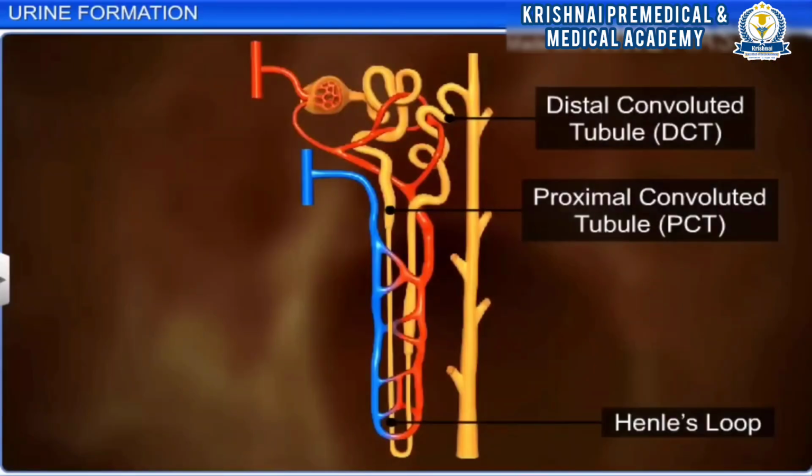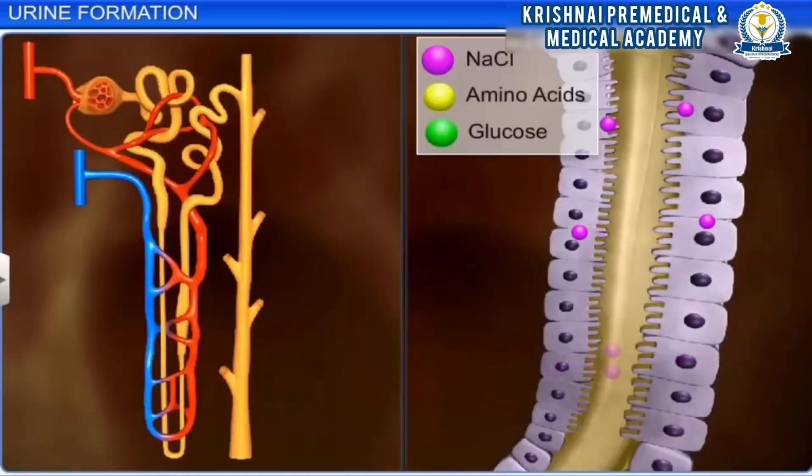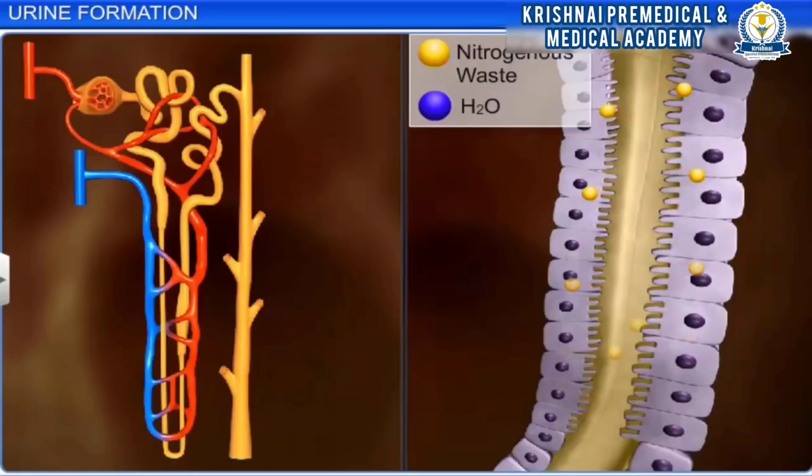Reabsorption is performed by the tubular epithelial cells present in the different parts of the renal tubule through active or passive mechanisms. While substances in the filtrate such as sodium, amino acids and glucose are absorbed by active transport, nitrogenous wastes are absorbed by passive transport. Water is also reabsorbed passively in the initial segment of the nephron.